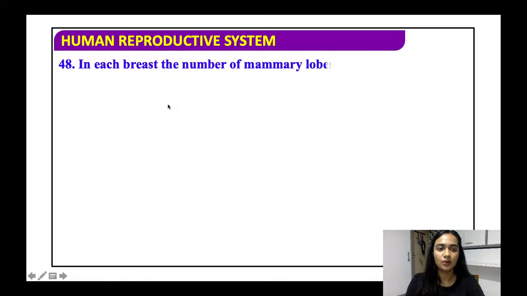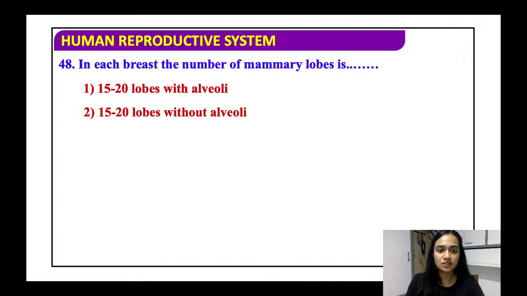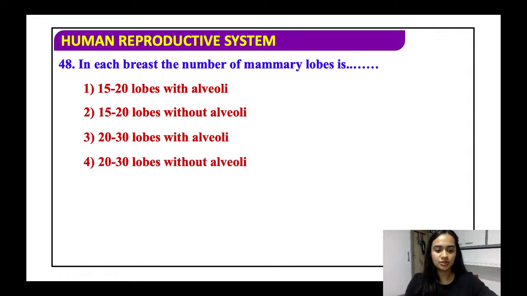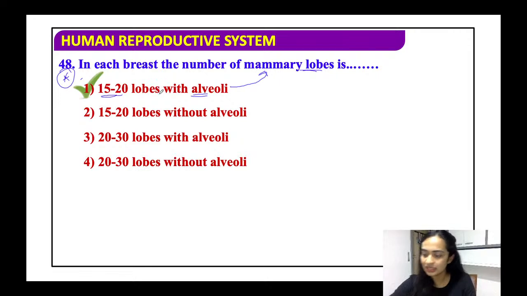All right. Now, coming to the mammary glands. In each breast, the number of mammary lobes is 15 to 20 with alveoli, 15 to 20 lobes without the alveoli, 20 to 30 lobes with the alveoli, or 20 to 30 lobes without the alveoli. Again, a very important question where we tend to get confused. See, 15 to 20 ये नंबर तो याद रहता है, ठीक है, बट यहाँ पे याद रखना कि लोब्स में सब कुछ ही इंक्लूड होता है, ठीक है, एंड alveoli लोब के अंदर ही आता है, so it is 15 to 20 with alveoli.